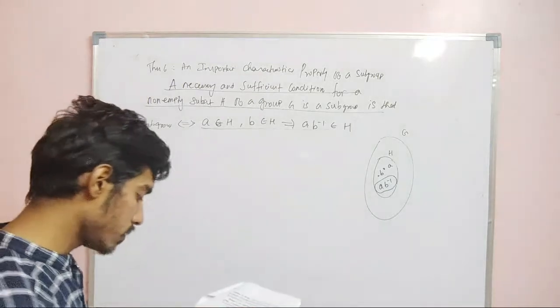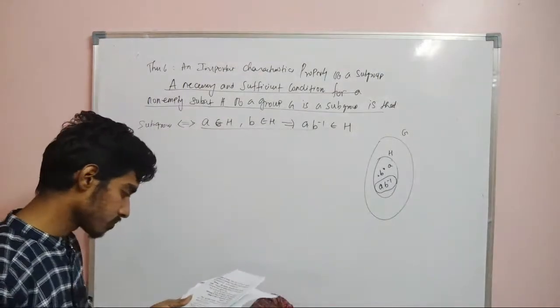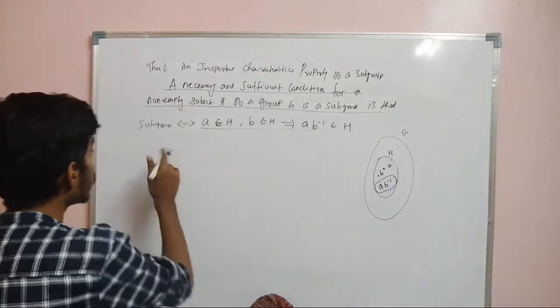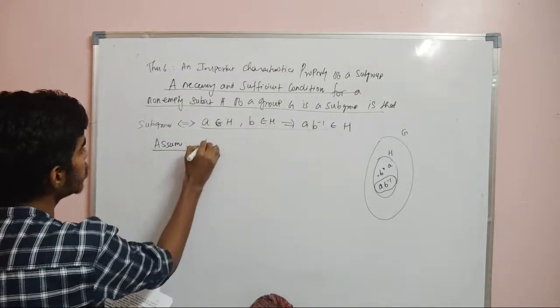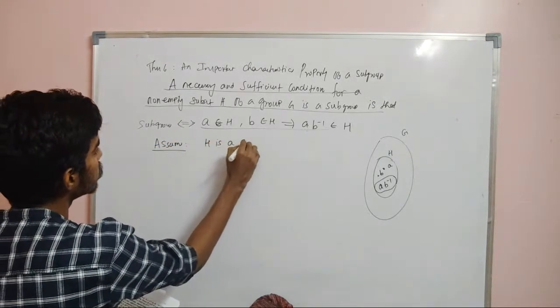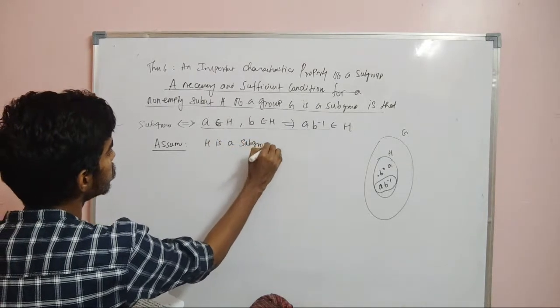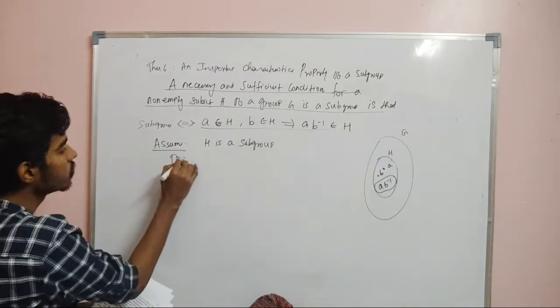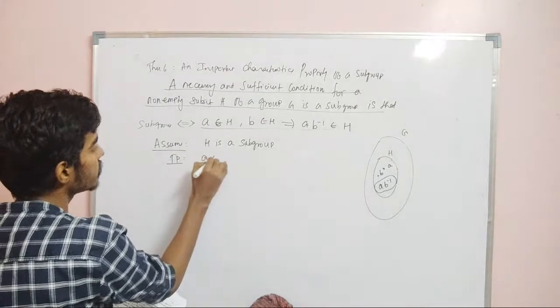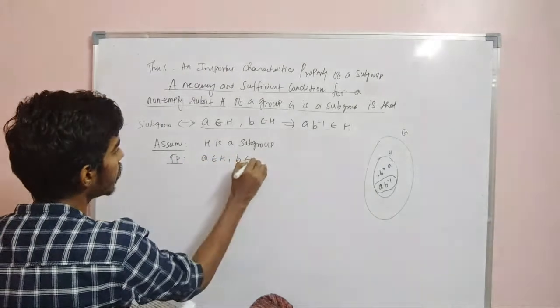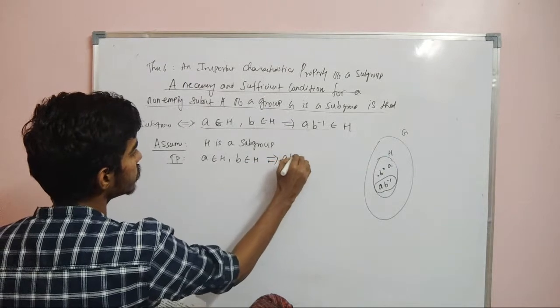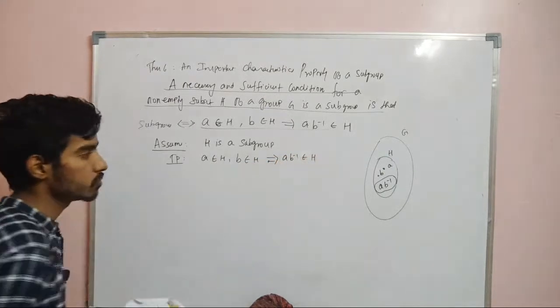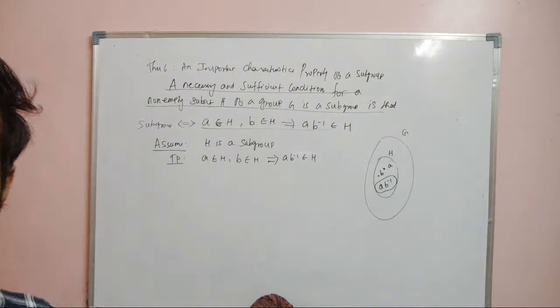Now we will assume that H is a subgroup. So what do we need to prove? To prove: if A belongs to H, B belongs to H, this implies AB inverse belongs to H. This is the one we need to prove, right? Yes, this is the one we need to prove.